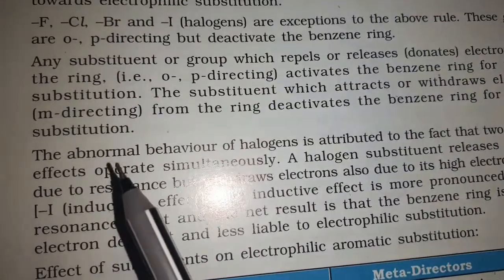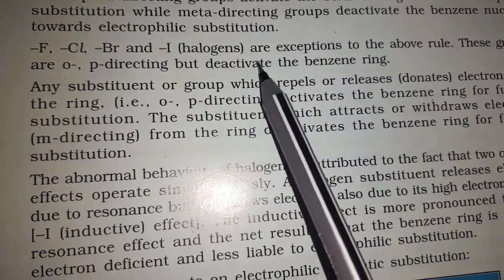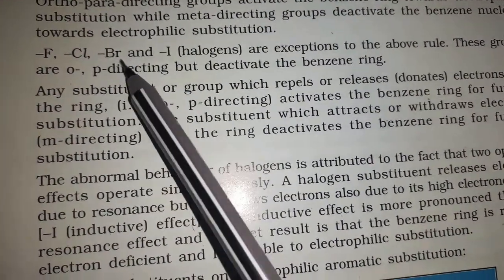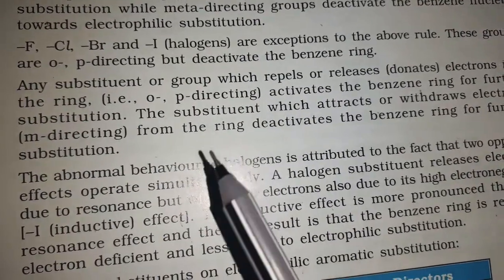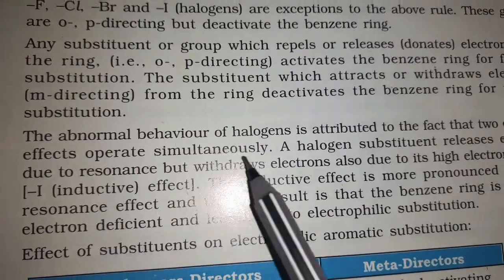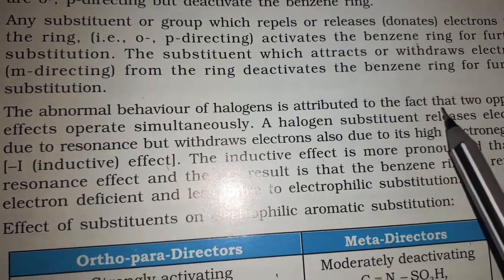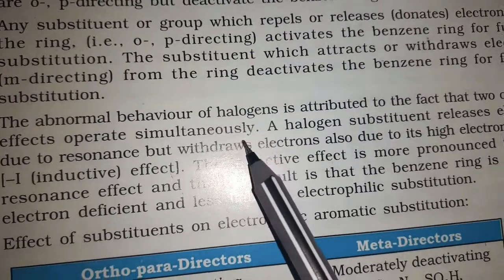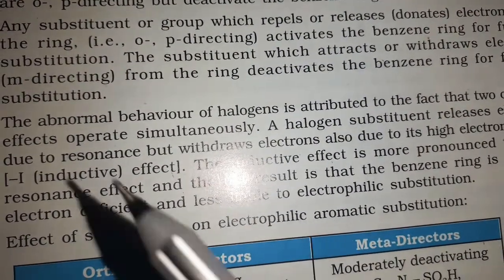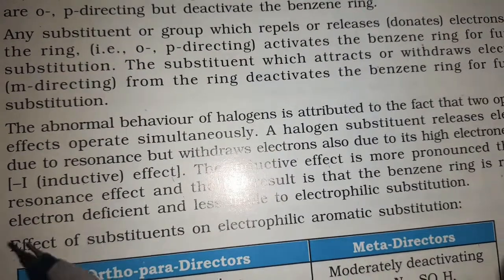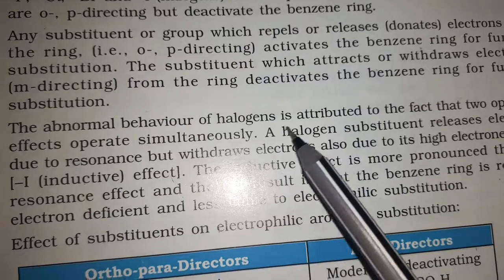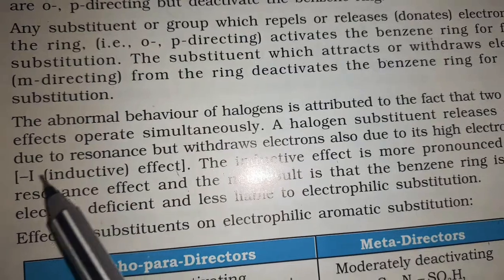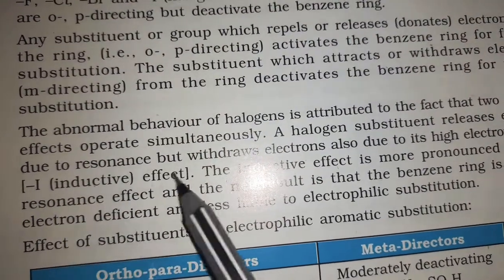Already we discussed the anomalous behavior of halogens, that is, their abnormal behavior. There is an explanation for this abnormal behavior of halogens. The abnormal behavior of halogens is attributed to the fact that two opposing effects operate simultaneously. That means two forces act on the halogens, and these two forces oppose each other. Here the forces are the resonance effect and the inductive effect, especially the negative inductive effect.